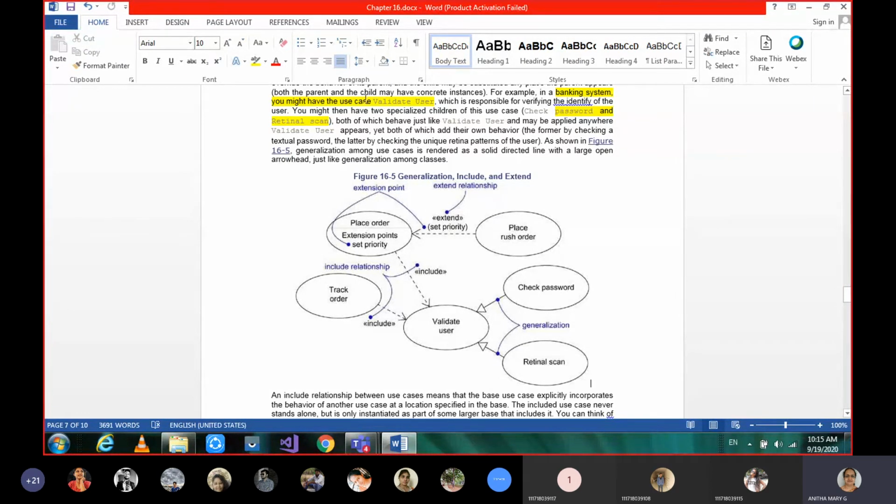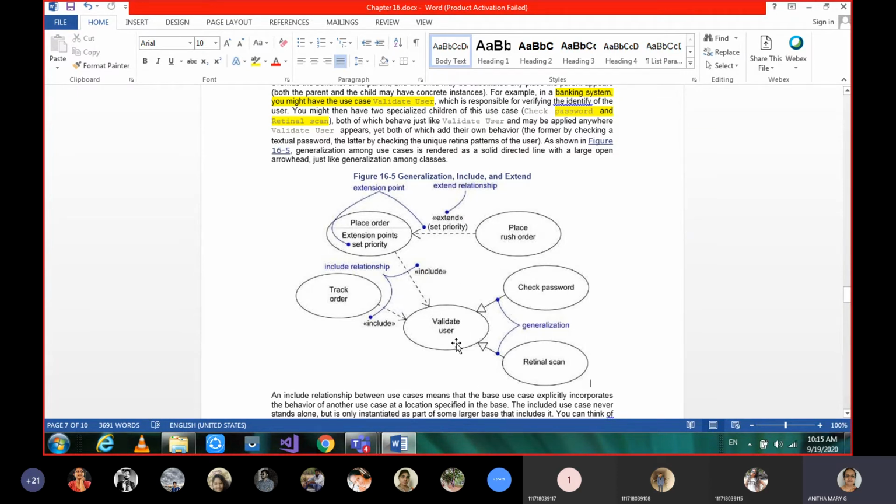That is what we are concentrating on here. How many types of validating a user are there? You can validate a user by using a retinal scan. You can validate a user by checking his password. That means these two use cases are types of validate user. That's why we are giving generalization. I hope this is clear.